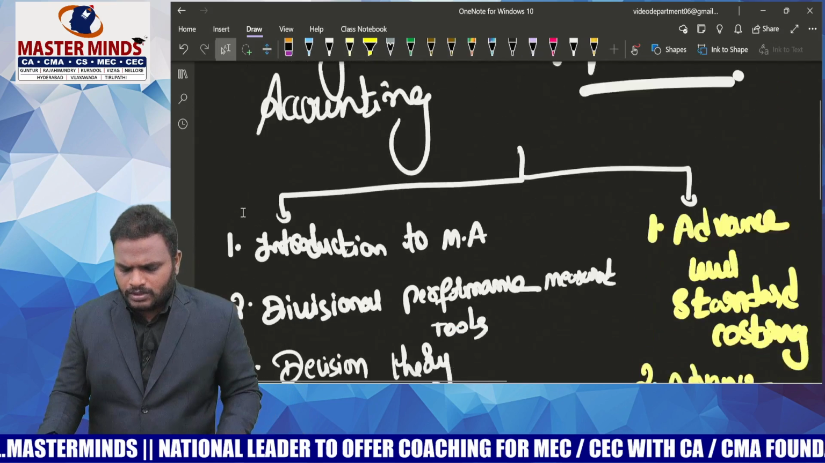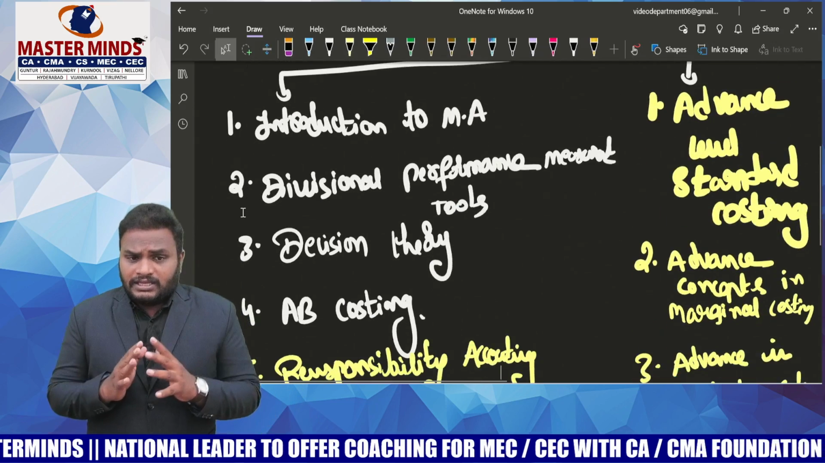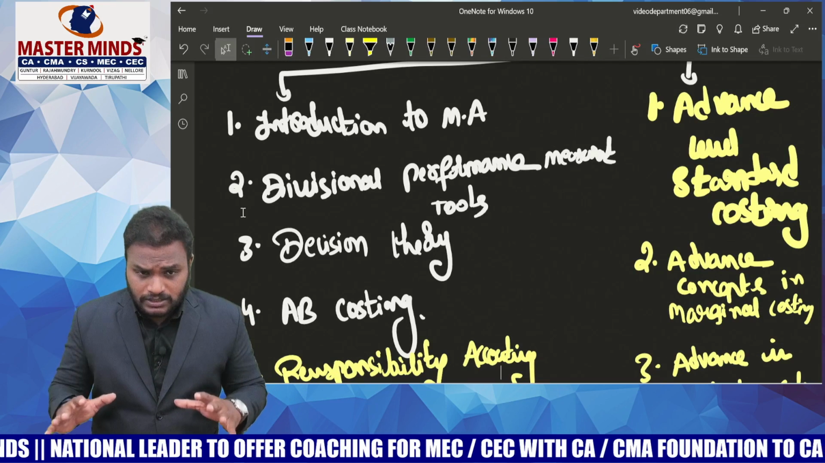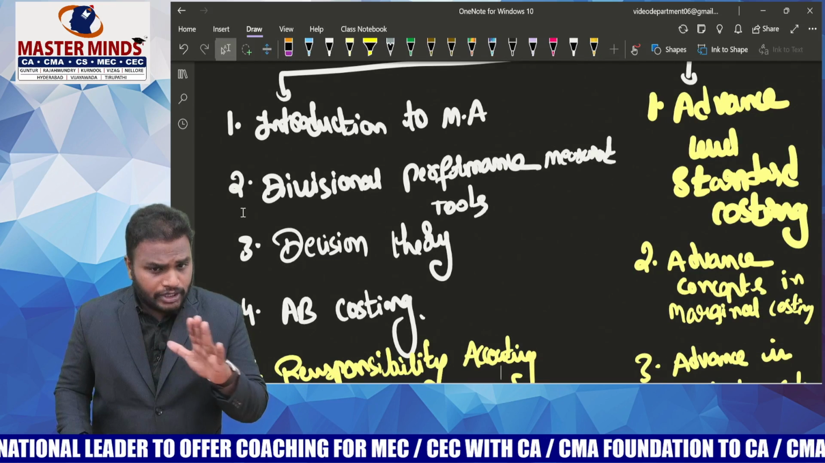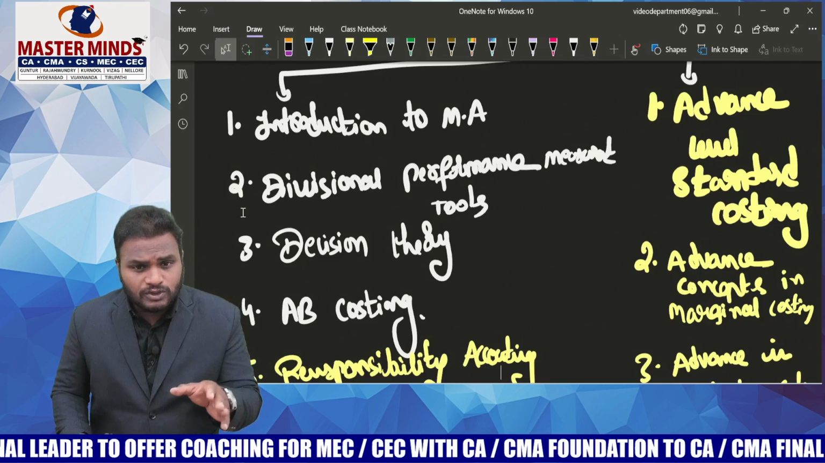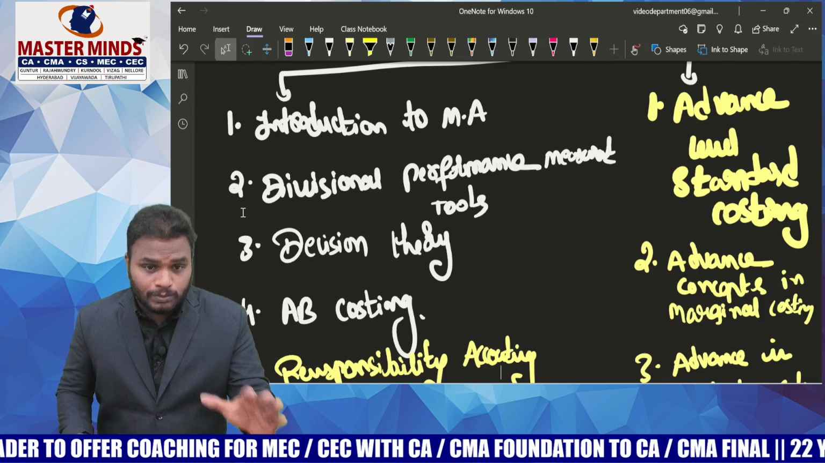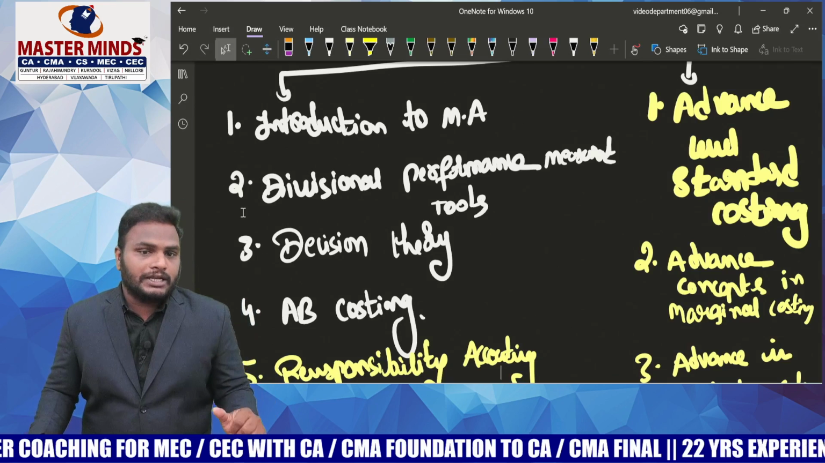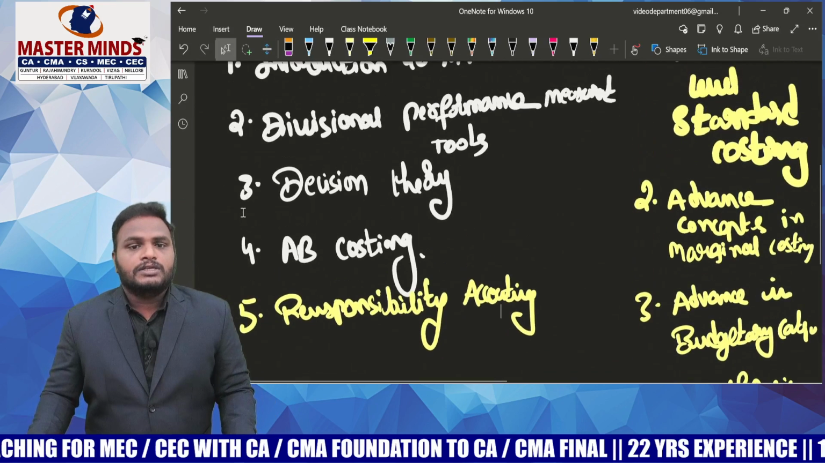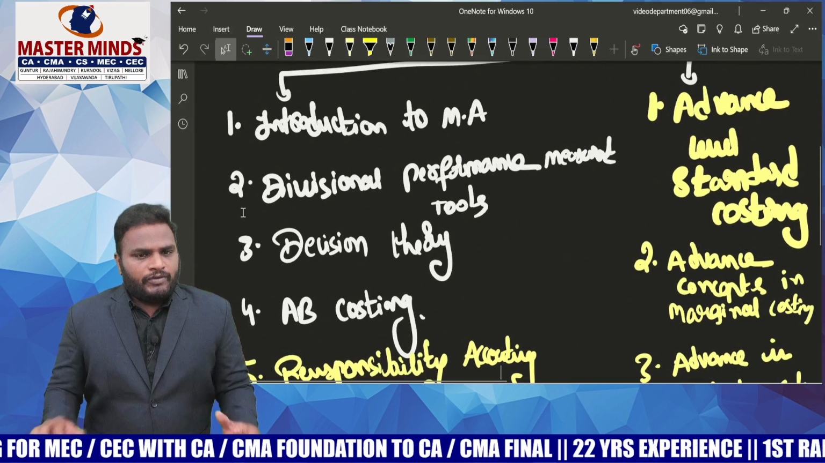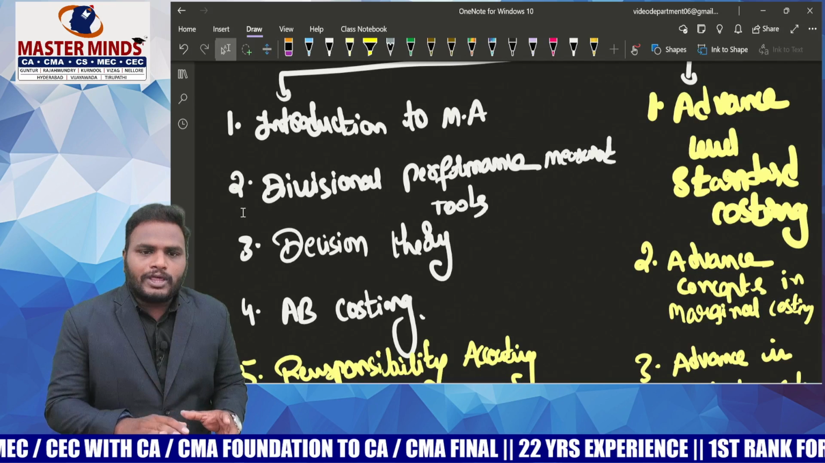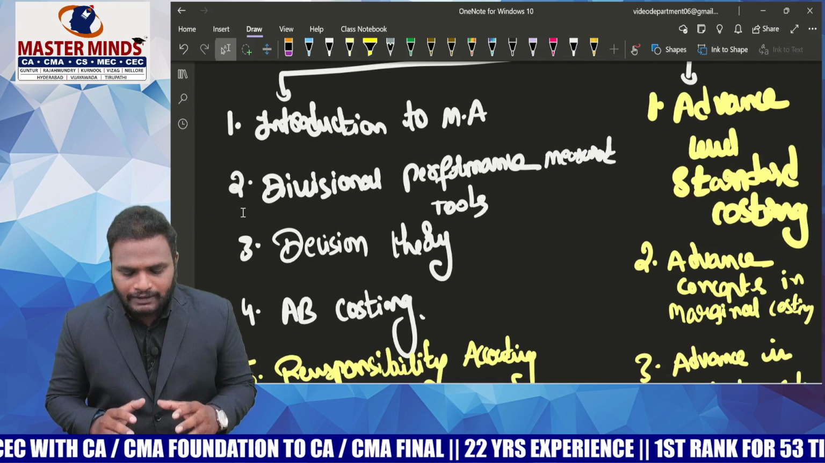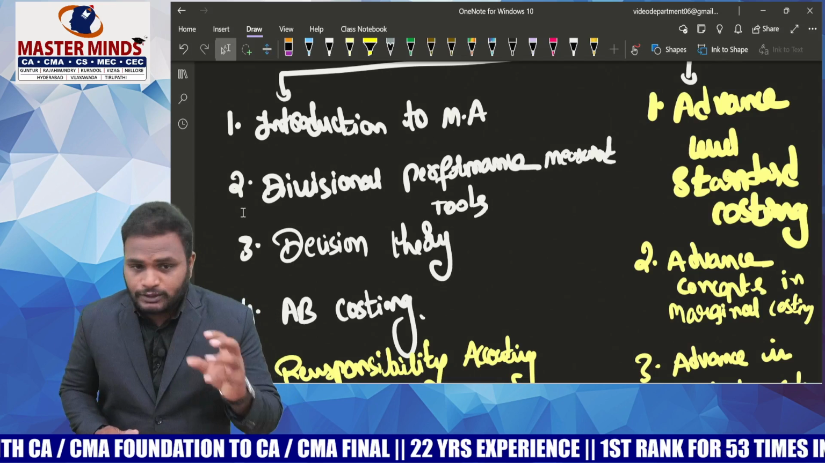Now, sir, I am dividing the entire syllabus into two parts. One is Introduction to Management Accounting, Divisional Performance Tools, Decision Theory, A/B Costing, Responsibility Accounting. And the second part is Standard Costing, Marginal Costing, Budgetary Control, and Transfer Pricing. Sir, before starting the preparation for the examination, let's start with the introduction to management accounting.